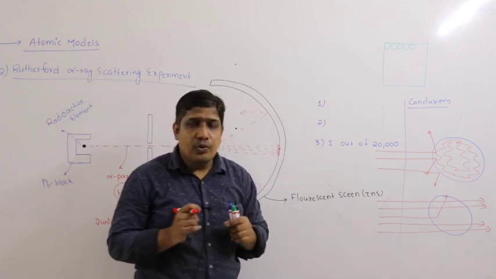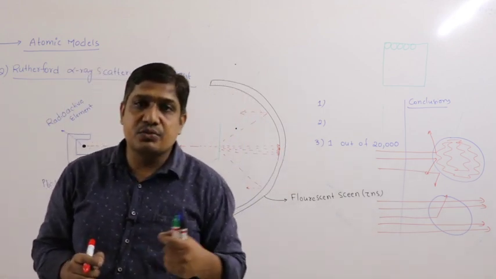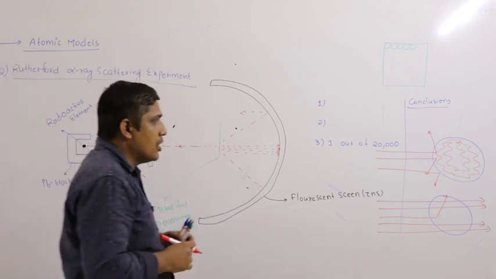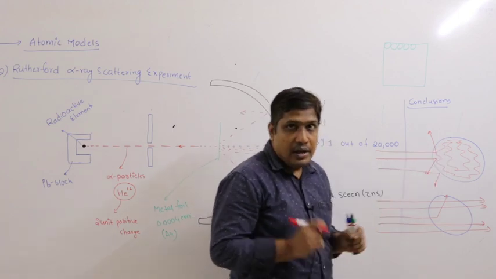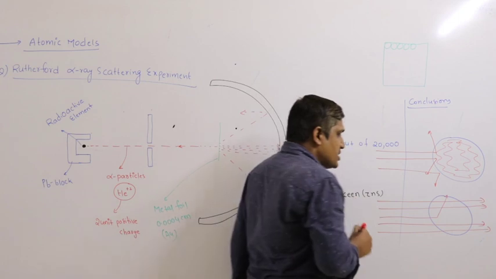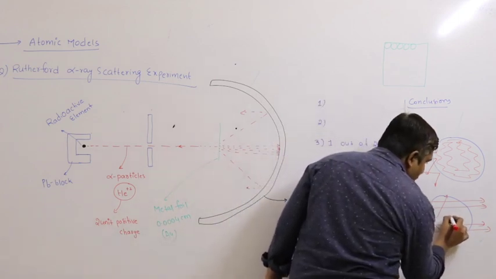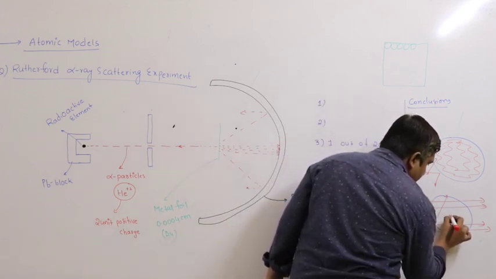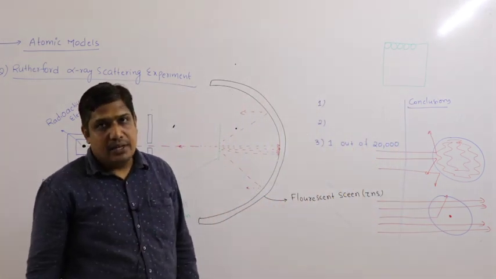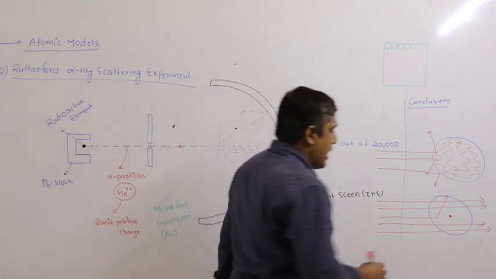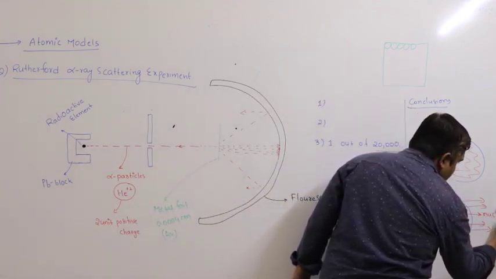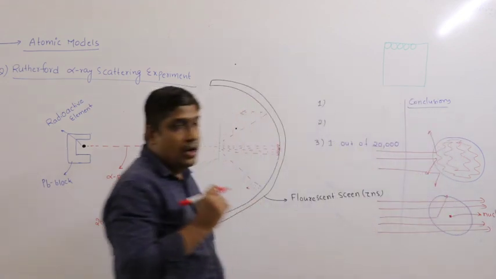Second point, few particles are deflected with small angles. When will they deflect? If they come near the positive charge. So unlike the Thomson model, he proposed that the positive charge is not uniformly distributed, but it is concentrated over a small volume or small space. He called this space or volume the nucleus.